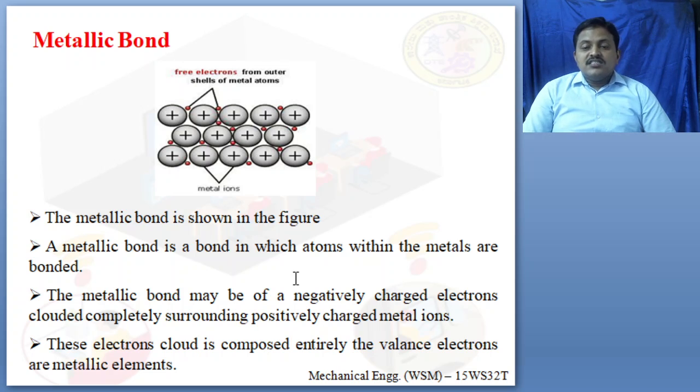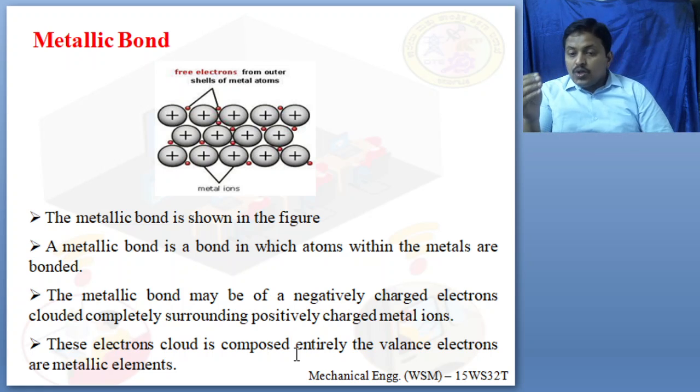In this there are negatively charged electrons clouded, completely surrounded by positively charged metal ions. If you see here, the small red ones are the negatively charged electrons, completely clouded, surrounded by positively charged metal ions. Next, this electron cloud is composed entirely of the valence electrons of the metallic elements.